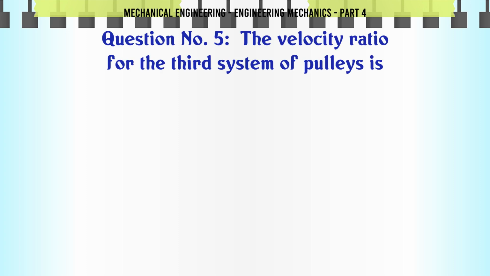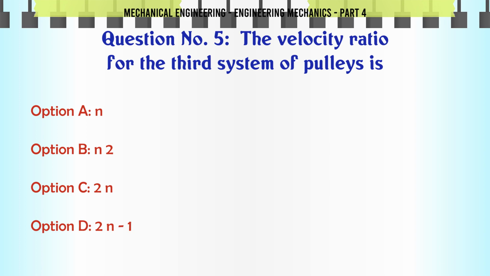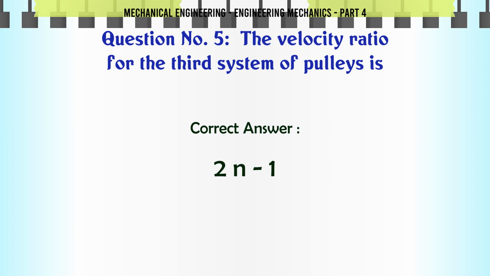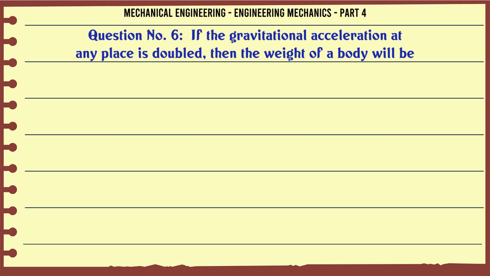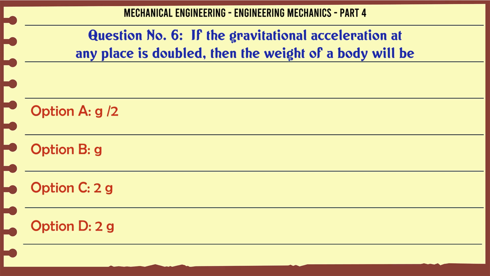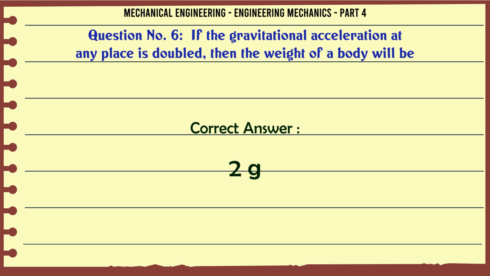The velocity ratio for the third system of pulleys is: A. N, B. N^2, C. 2N, D. 2^(N-1). The correct answer is 2^(N-1). If the gravitational acceleration at any place is doubled, then the weight of a body will be: A. g/2, B. g, C. 2g, D. 2g. The correct answer is 2g.